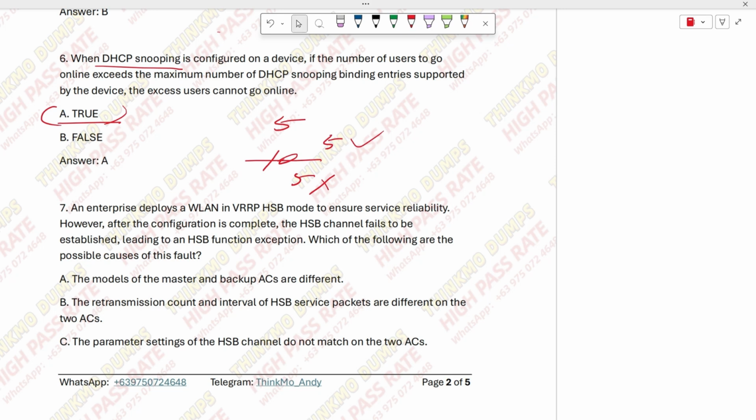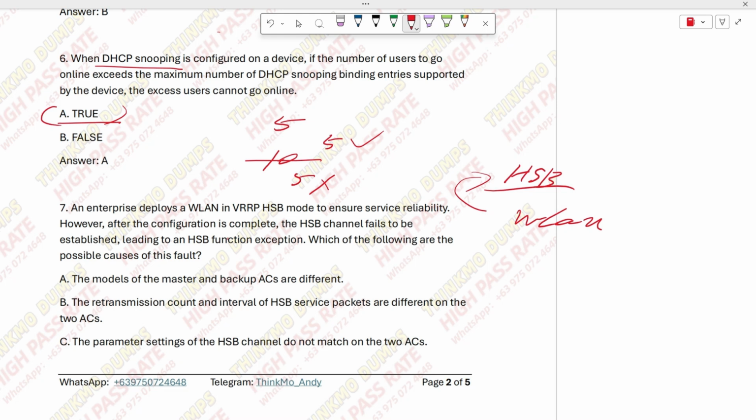All right, let's look at the next question. The next one is about enterprise VRP called HSB, which stands for Hot Standby Backup. Deploying hot standby mode on this VRP, it can also achieve high reliability in a WLAN network. After the configuration is completed, this HSB channel is established. What could be the reasons for failure? That is, it assumes a scenario where we are in a WLAN environment. When configuring this hot standby backup, the channel establishment might fail. So what are the reasons that could cause failure?